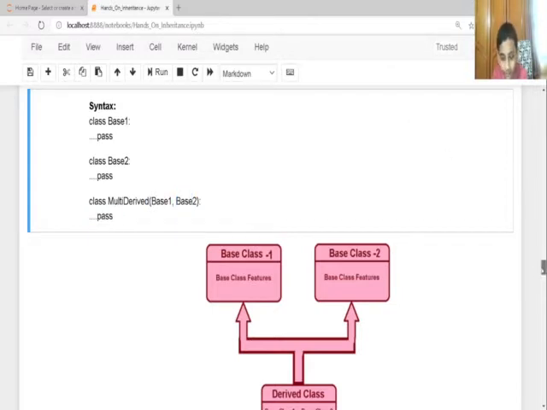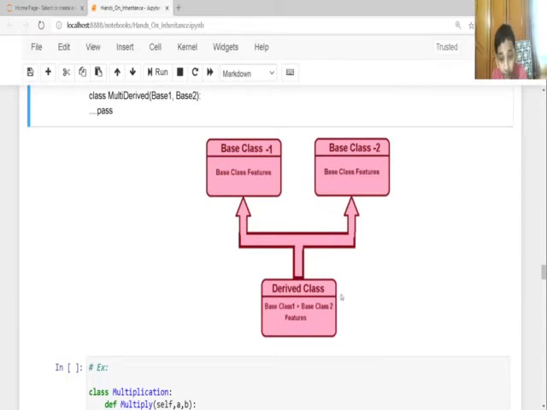So here one derived class is inheriting from two base classes, like mother, father, and a child. So it has base class 1 features, base class 2 features, and its own features. But base class 1 has its features and base class 2 has its features even.